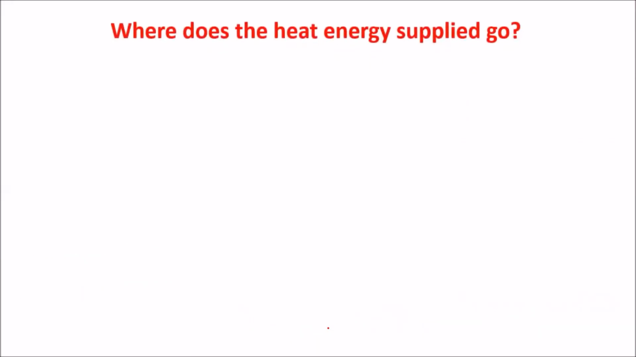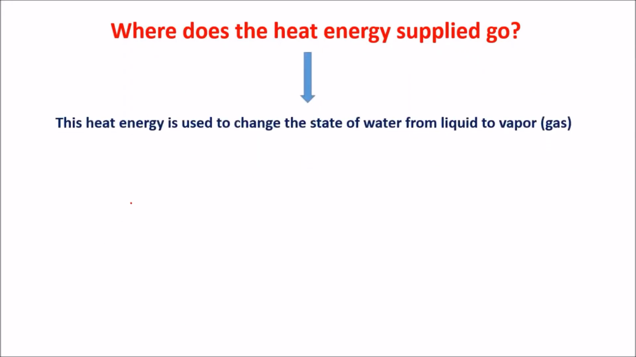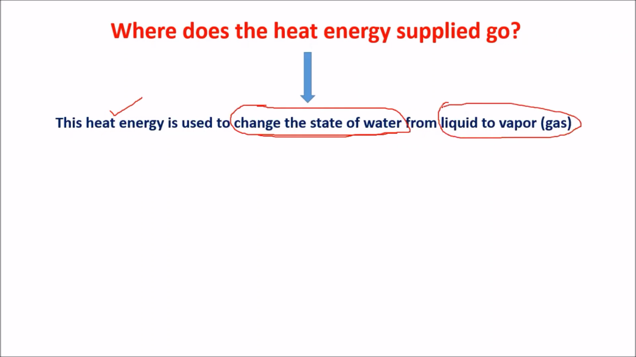Where does the heat energy supplied go? Finally, where does the heat energy which we supplied go? The heat energy is used to change the state of water. That heat energy which we supplied is used to change the state of the water from liquid to vapor, meaning liquid to gas.